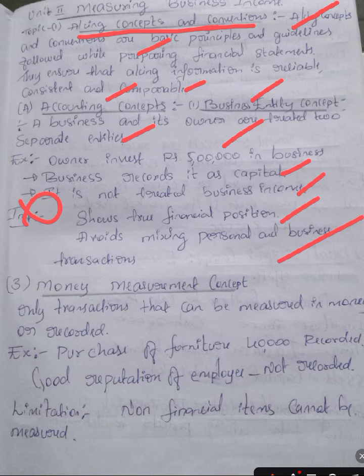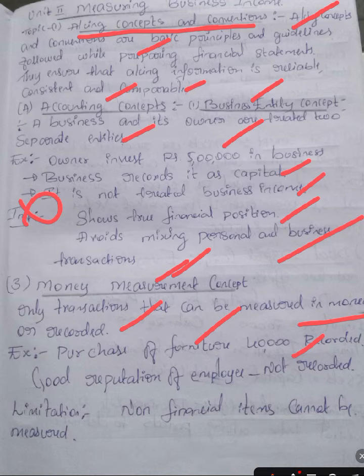Now, the money measurement concept. Only transactions that can be measured in money are recorded. Example: purchase of furniture for 40,000 will be recorded, yes or no? But the good reputation of an employee will not be recorded, right? That's what we call the money measurement concept. Now the limitation: non-financial items cannot be measured. Only financial items will be measured here.